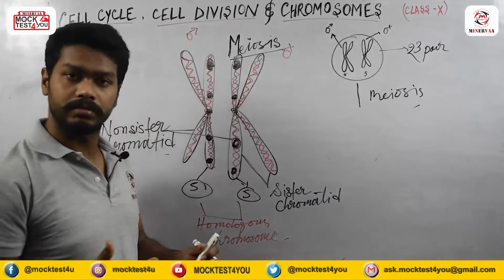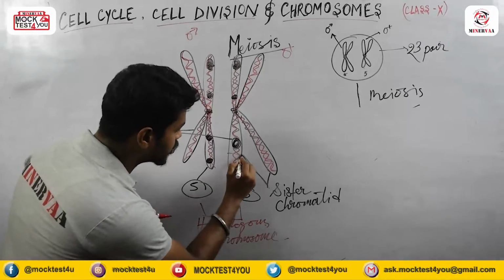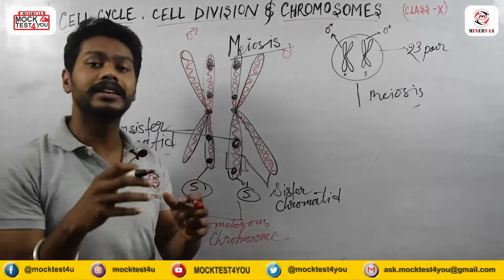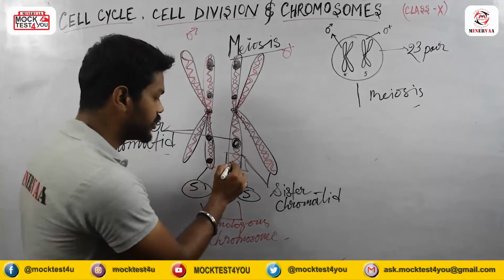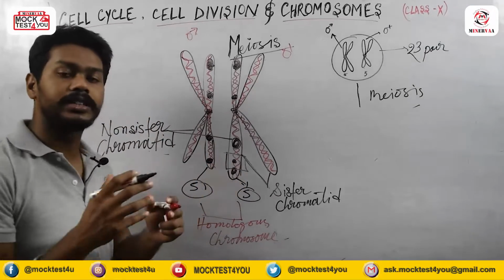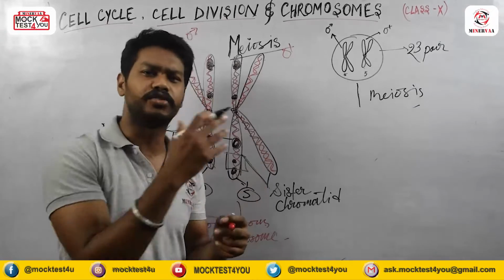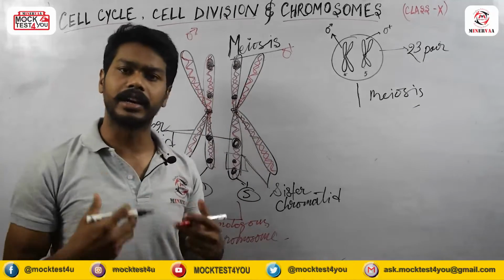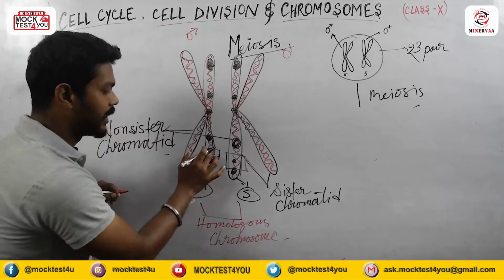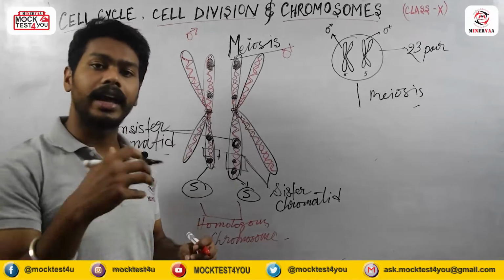Okay, and after exchanging their genetic material, they will get variation. Suppose this gene, which is present in this position, is controlling some kind of character in my body, and here is another gene controlling another character.